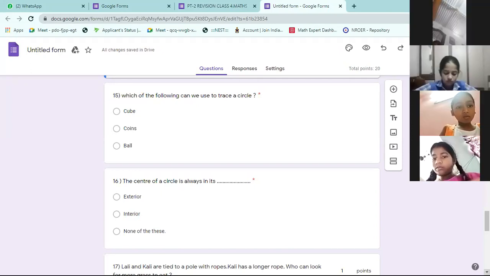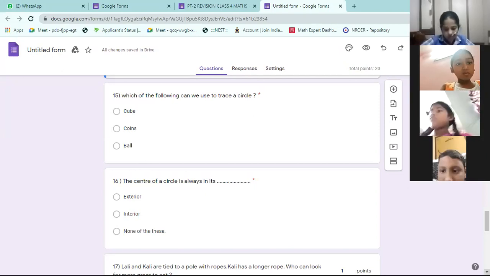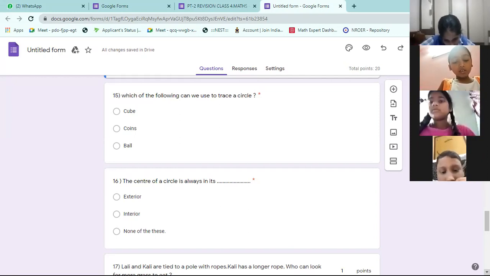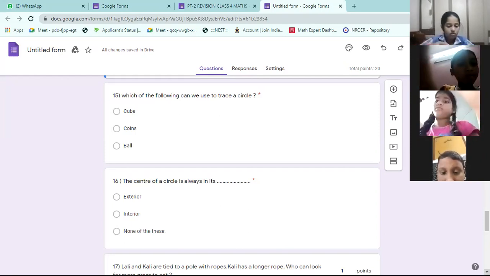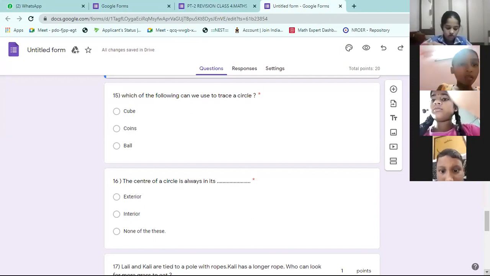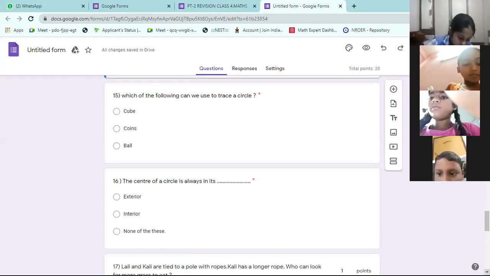Inside, so interior. Center is always interior to the circle. Interior means inside. Exterior means outside.